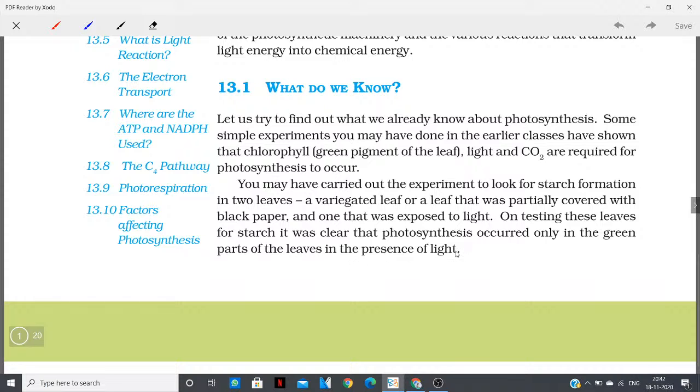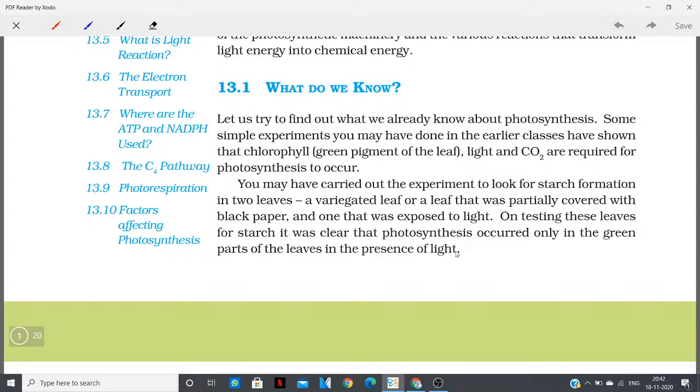Yes, we have done all these experiments in our previous classes, in which we saw that the green parts of the plant, which is the leaf of course, contain a photosynthetic pigment called chlorophyll, and in this chapter we are going to learn more in detail about chlorophyll. We will learn about it in more detail.